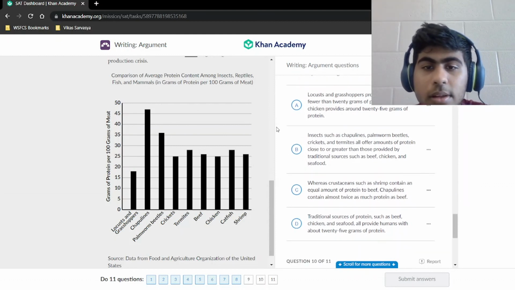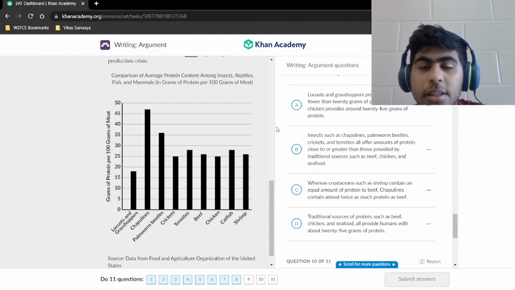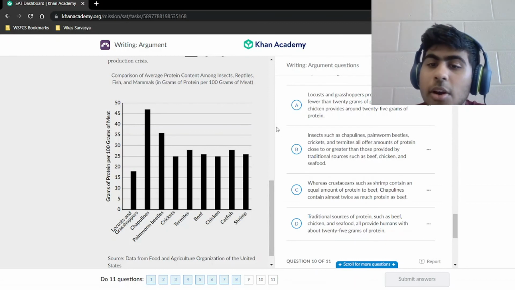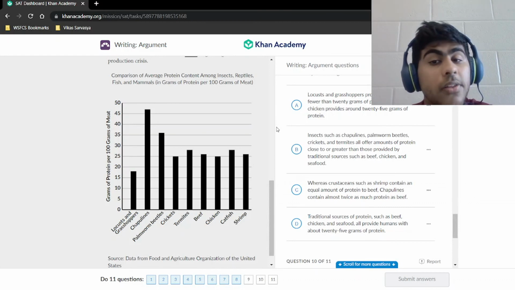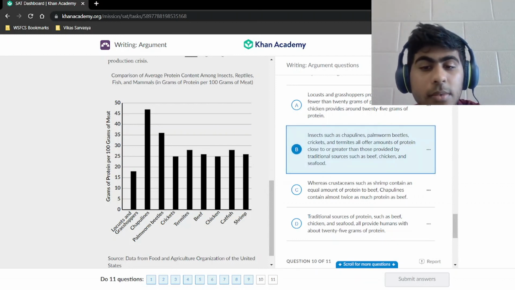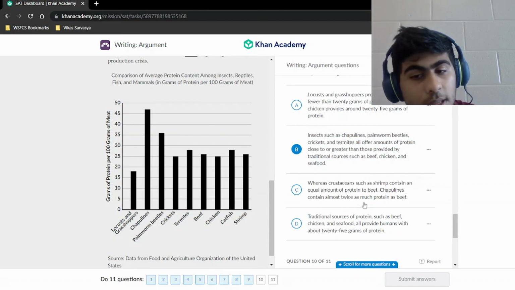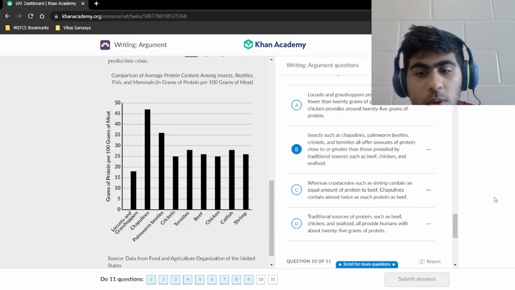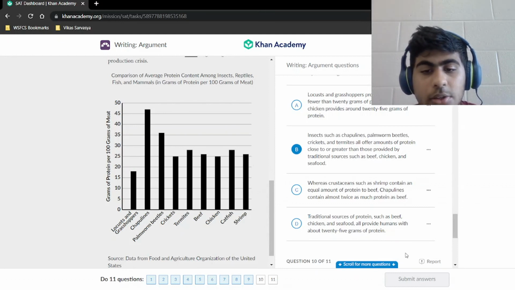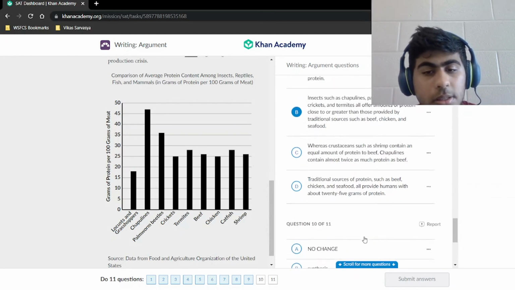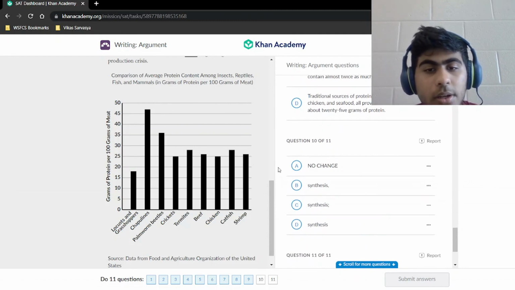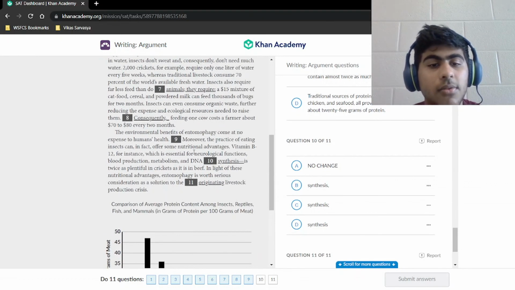Well, we have choice A says that the insects produce less protein than chicken. That's not what we want. This choice B says they all offer amounts of protein close to or greater than traditional sources. That's exactly what we want. We want to say that they're the same or greater, no expense to humans' health. And then choice C is just one specific example. It's not very important or relevant. And then choice D doesn't talk about the insects at all, which is not what we're going for either. So that's why it's choice B for our answer.